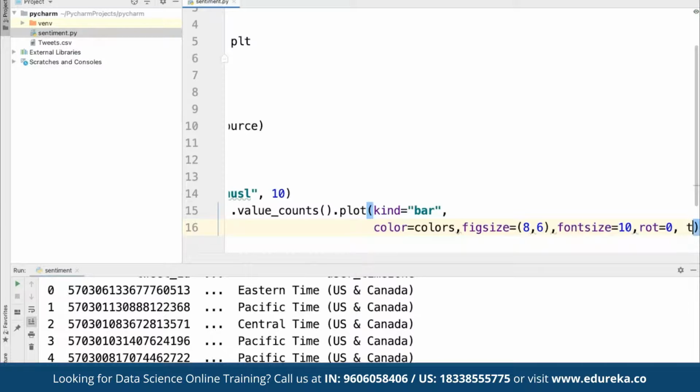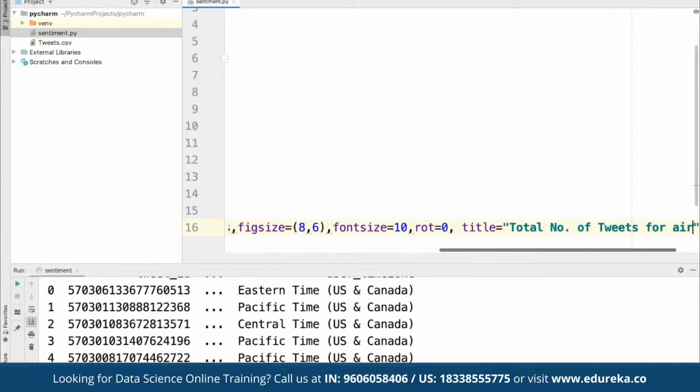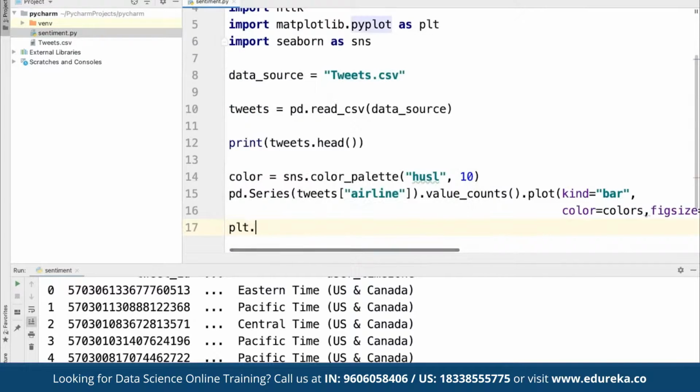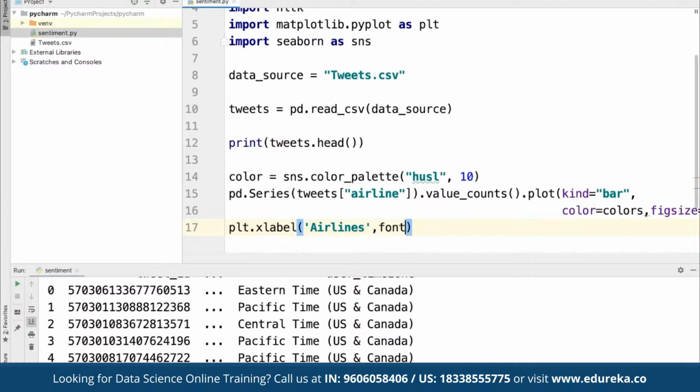So title can be, suppose, total number of tweets for airline. And here we can define plot dot x label would be for airlines, where the font size should be 10.